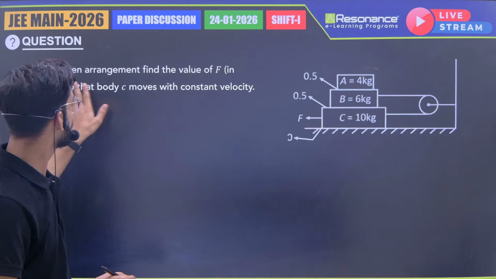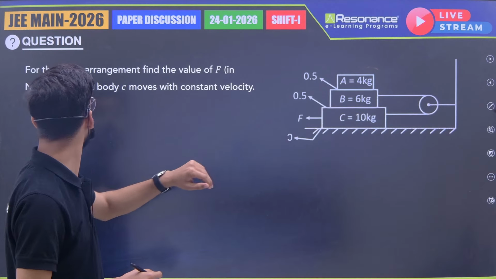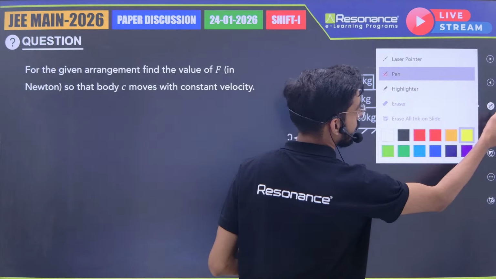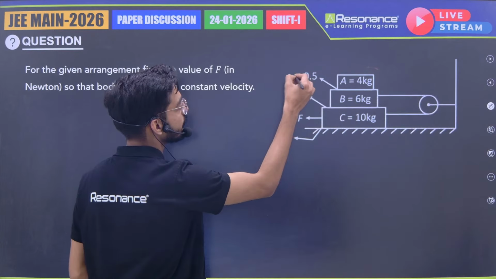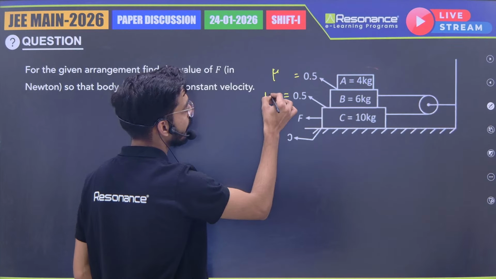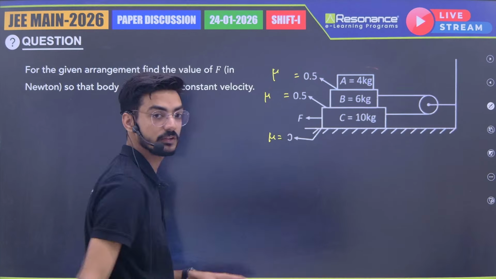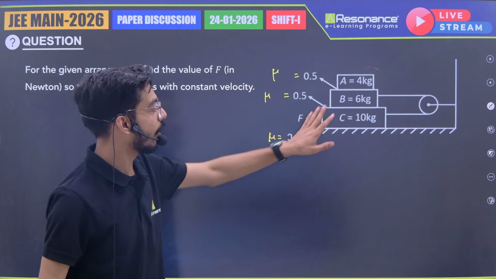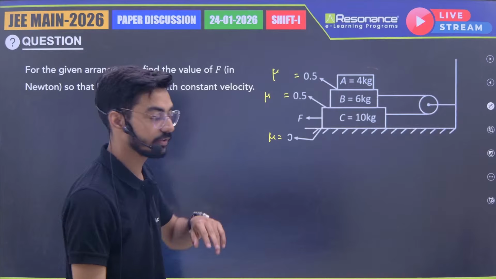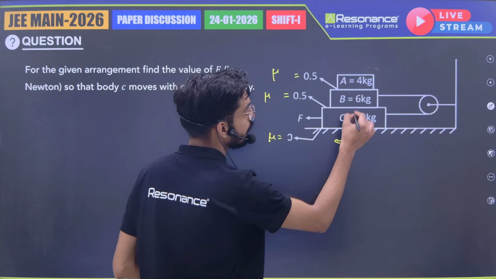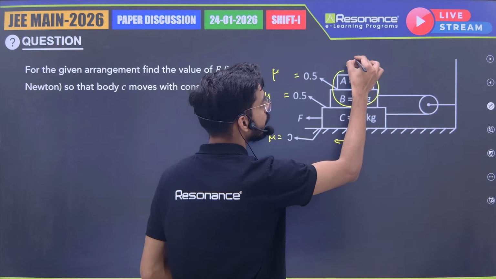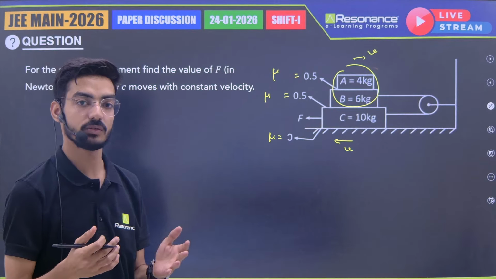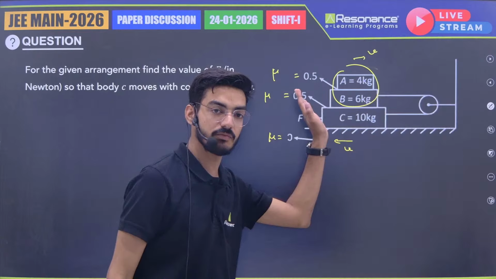For the given arrangement, find the value of F in Newton so that body C moves with constant velocity. This mu is given 0.5, this mu is given 0.5, this mu is 0. Basically, there is no friction between the ground and C block. The question says that all the blocks are moving with constant velocity. So the upper blocks are also moving with constant velocity. Now there is no relative acceleration between A and B. So basically they both are moving with same velocity towards left.